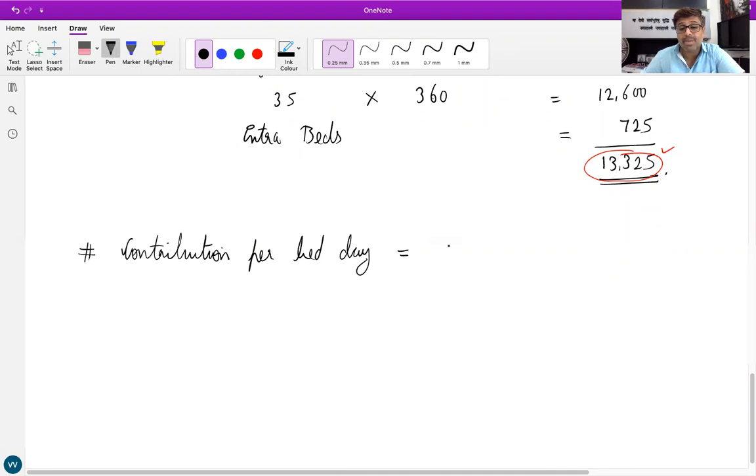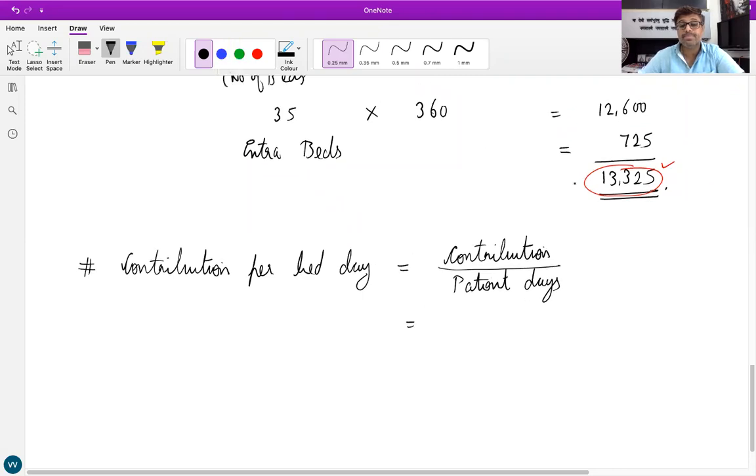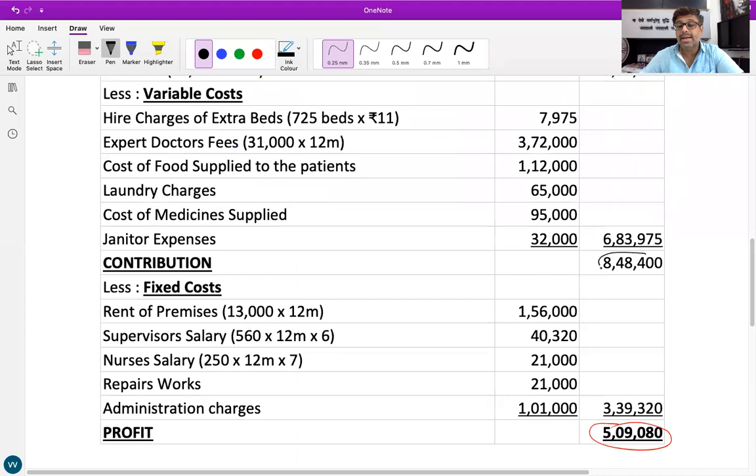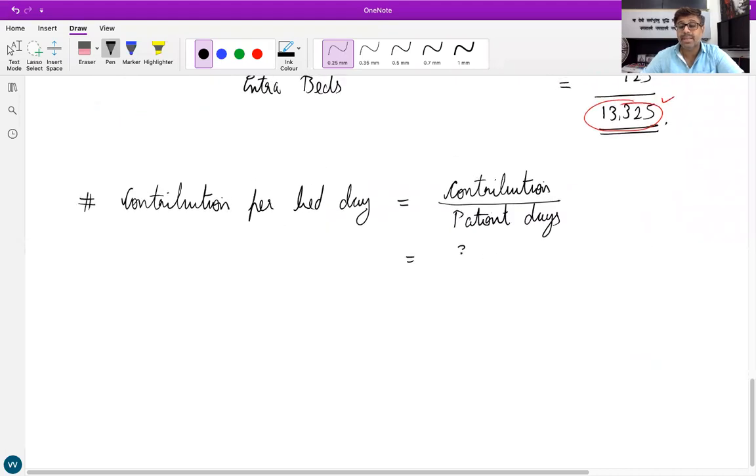How will you find contribution per bed day? Contribution divided by bed days or patient days. What is the total contribution? 8,48,400. And divided by what are the patient days or bed days? 13,325.